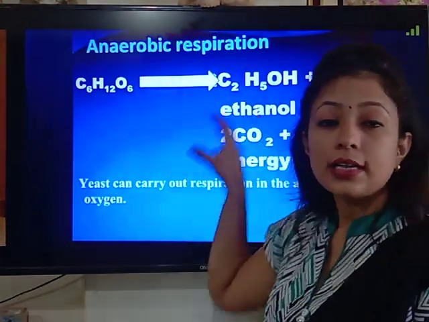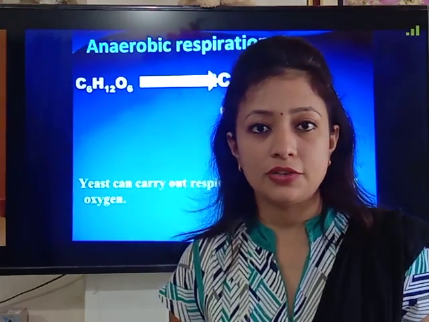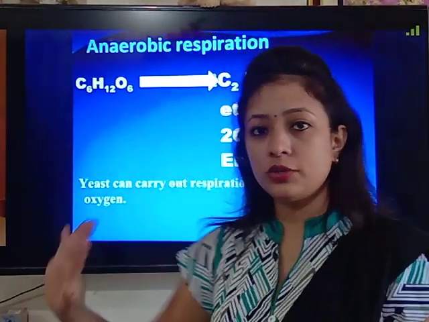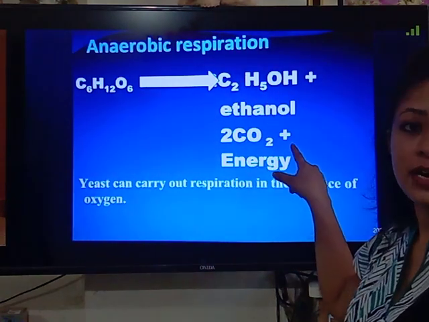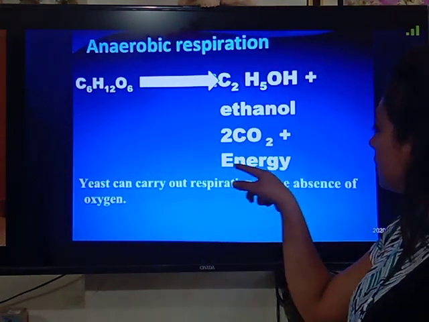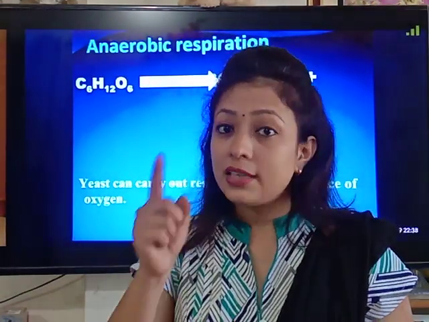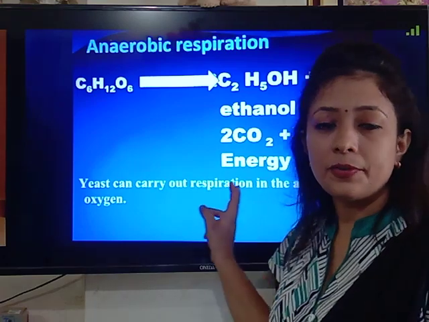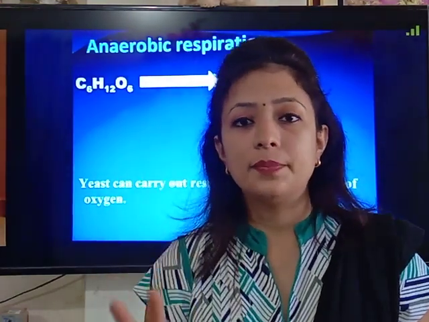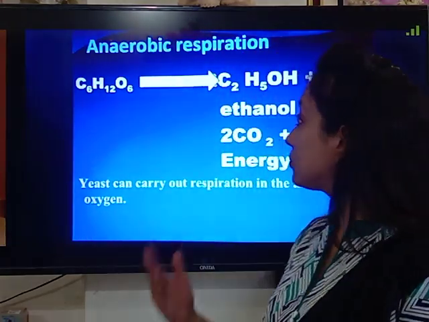And after that you will write pyruvate. Pyruvate is the intermediate product of this respiration. And from pyruvate you will put again a forward arrow, and then you will write ethanol and carbon dioxide. And what about this energy, children? Why is energy written here? Because this energy is nothing but the energy produced in glycolysis, that is from the conversion of glucose to pyruvate. And how many ATPs are produced? Only 2 ATPs are formed in this process. Let's talk about the next type of respiration.